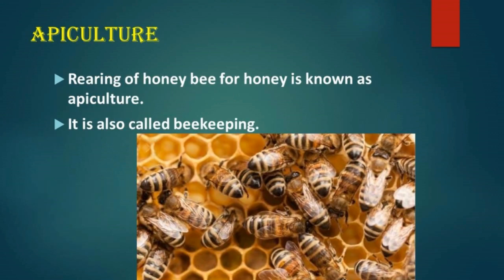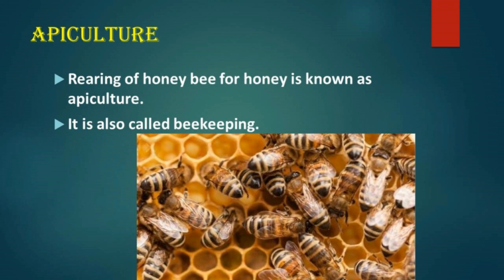Next one is apiculture. Rearing of honey bees for honey is known as apiculture. It is also called beekeeping. In this technique, honey bees are reared in a specially designed wooden box. Honey bees have been very closely associated with humans since ancient times. Various products like honey and wax are obtained from honey bees. Earlier, honey was extracted from the hives in the forest. Nowadays, they are domesticated by farmers to produce honey.